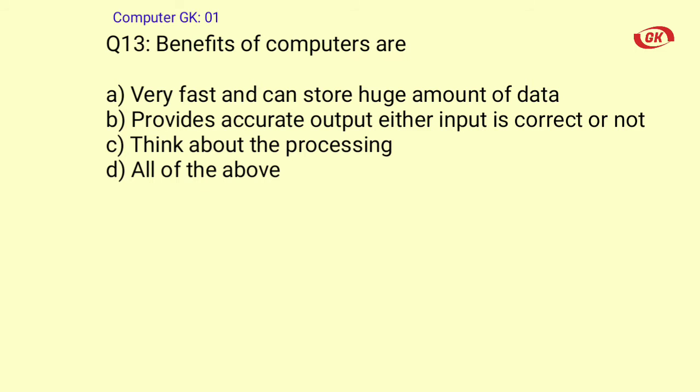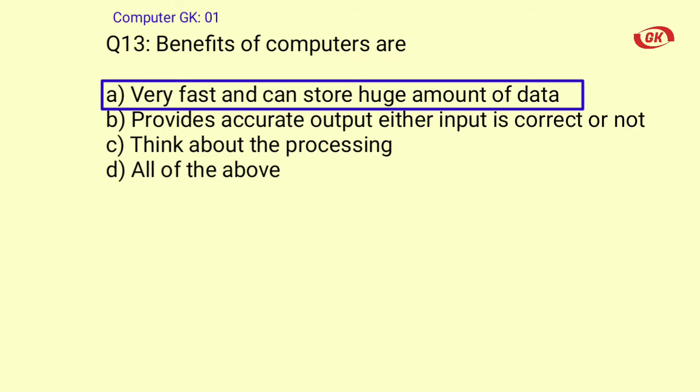Question number 13. Benefits of computers are A. Very fast and can store huge amount of data, B. Provides accurate output, either input is correct or not, C. Think about the processing, D. All of the above. The correct answer is option A. Very fast and can store huge amount of data.